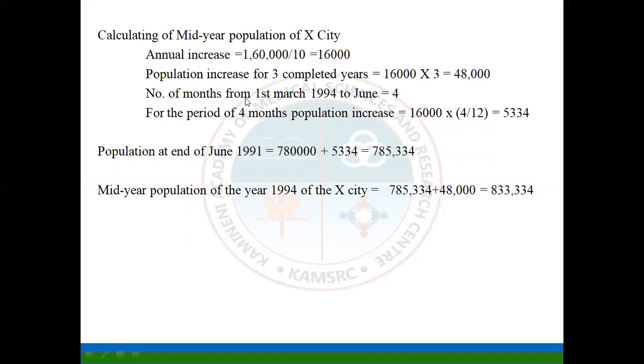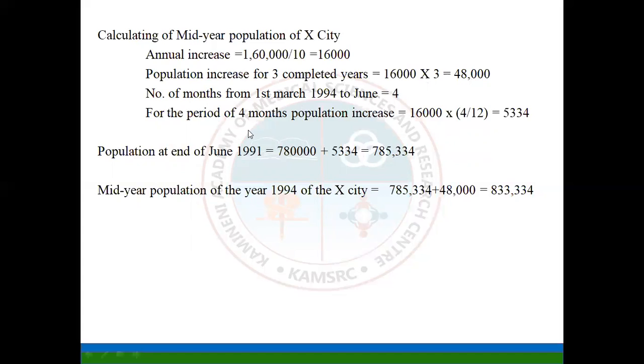So the number of months from March 1st to June is 4 months. For a period of 4 months, the population increase will be 16,000 into 4 upon 12. That is, the population increase will be 5,334.